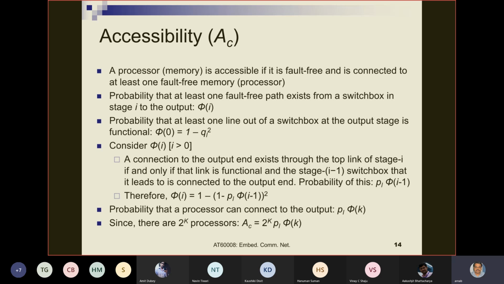If it is the connection between a set of processors, then accessibility would mean a processor being accessible means if there is some mechanism by which it can connect to any other processor, including itself, through the network, that is. Are you okay with the definition of accessibility?